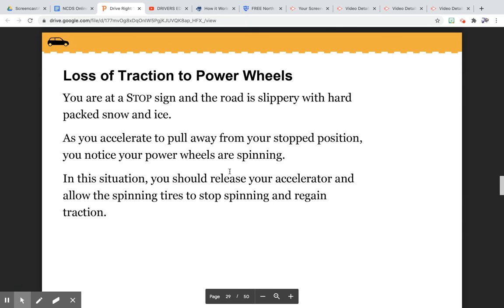You are at a stop sign. The road is slippery with hard-packed snow and ice. As you accelerate to pull away from your stop position, you notice your power wheels are spinning. In this situation, you should release your accelerator and allow the spinning tires to stop spinning and regain traction.